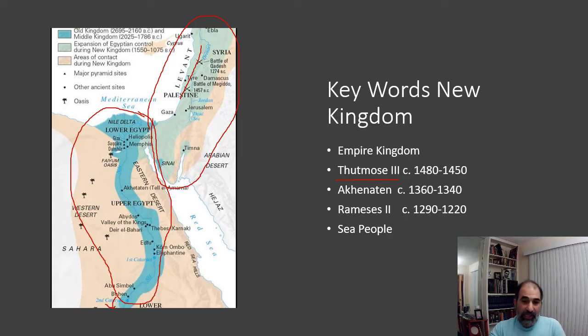Now, as we move chronologically, there's another interesting pharaoh named Akhenaten, and some students have heard of him before. And again, you have the circa dates, which again, I'm never going to test you on the dates, but I do want you to know what he does, because he does something unique to Egyptian history up to this point. Remember when I talked about the Archaic period, I said Egypt was polytheistic? Well, during Akhenaten's time, he's going to develop a monotheistic religion. And he's going to say, no, no, no, we're only going to worship one God. It doesn't really stick around very long. It kind of dies when he dies.